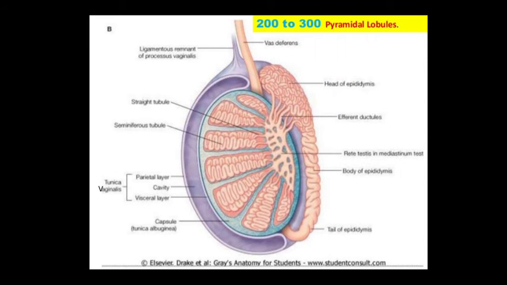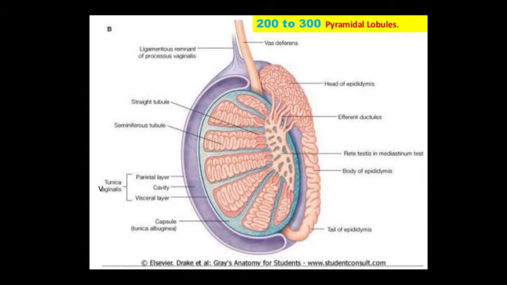Here is the picture you have to see over there. There are 250 compartments. There is the seminiferous tubule, which is a coiled structure in there. Now it is the body of epididymis, efferent ductules, head of epididymis, vas deferens. It is a picture of your seminiferous tubules, where you see that the seminiferous tubule passes the sperm from rete testis to the epididymis.